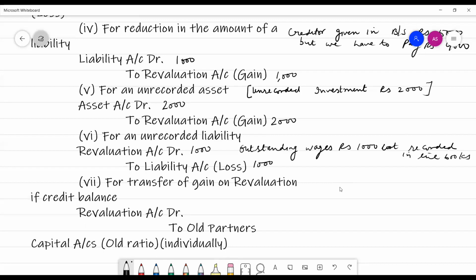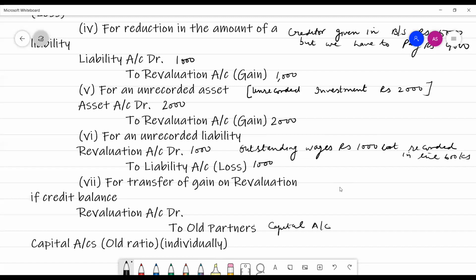If there is any gain in the revaluation account, meaning the credit side is more than the debit side, then we will transfer this to the old partners' capital account. Revaluation account debit to old partners' capital account in the old ratio, with individual partners' names written.